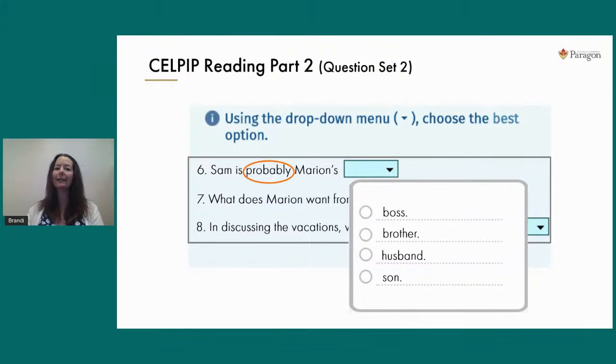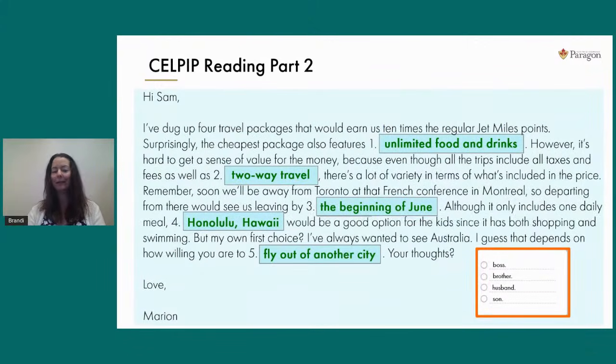When you see words like probably, possibly, maybe, likely, and so on, these are inference questions. They're clues to you, the reader, that these 4 answer choices are not going to be stated directly in the text. So what we have to do then, as I say, is play detective.